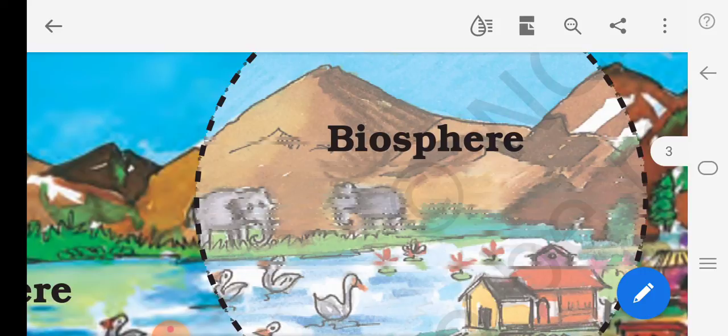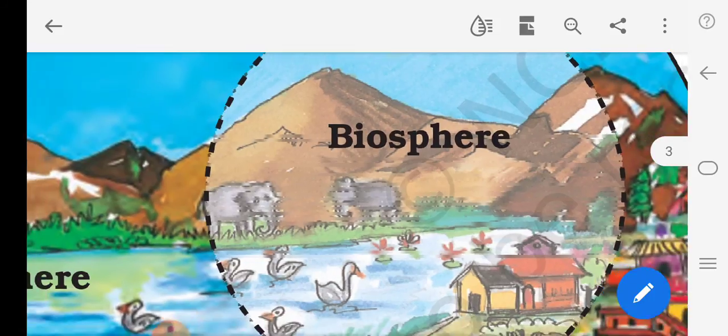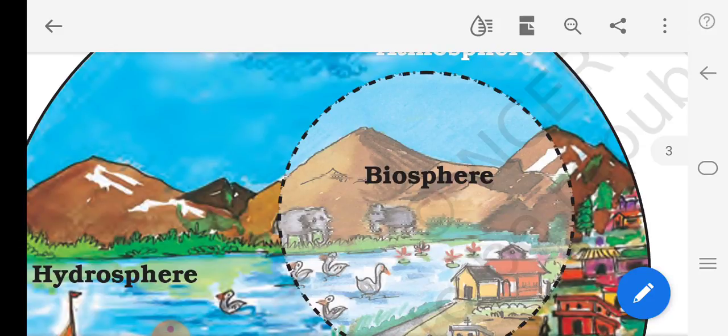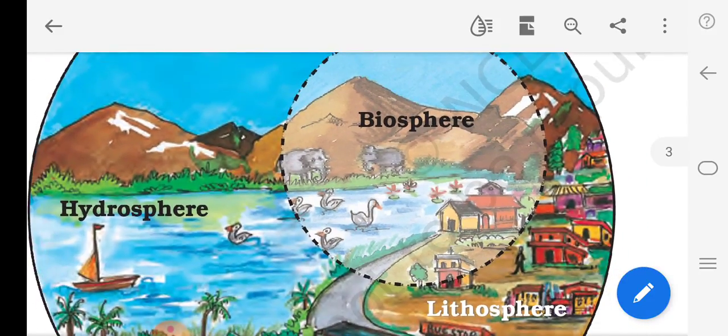It is a narrow zone of the earth where land, water and air, all three interact with each other to support life. Have you understood? All three, that is air, water and land, interact with each other to support life.